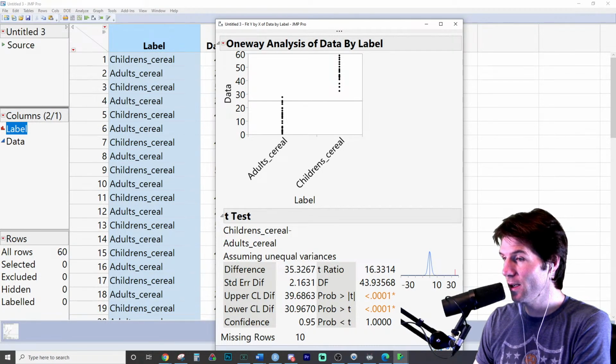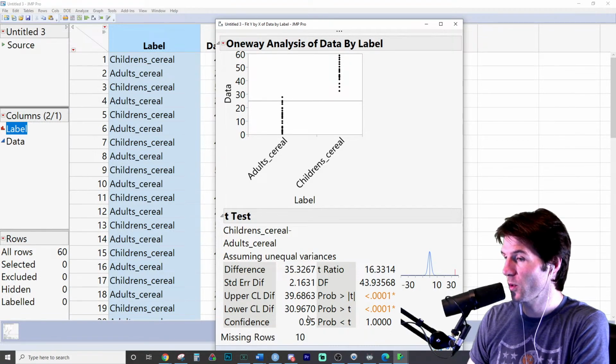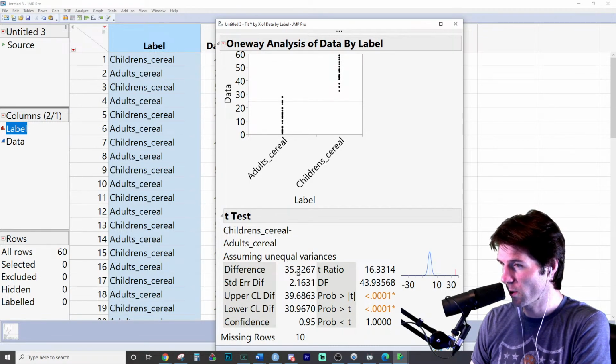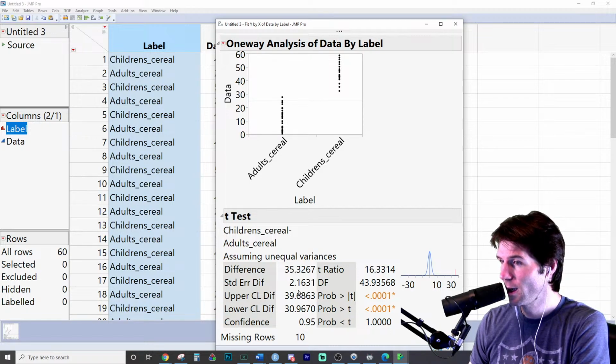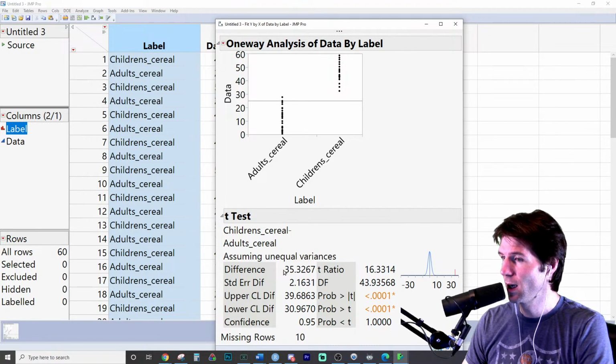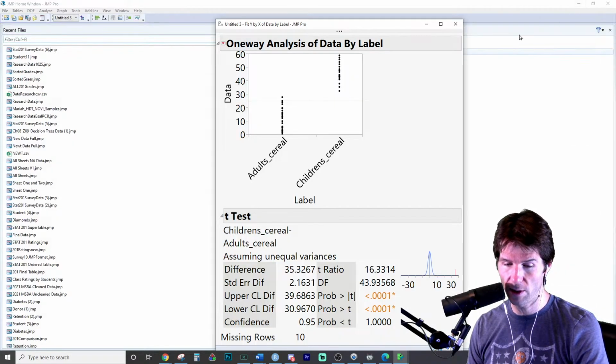And then we are 95% confident the true difference is somewhere between children's cereal having about 31 more grams of sugar to about 40 more grams of sugar. And look, 35 is in the middle. Margin of error of 4.4% or so, plus or minus 4.4%, 35.3 plus or minus 4.4% is how the interval would be written. Knowing this output is very important. And the output has all the answers we need.